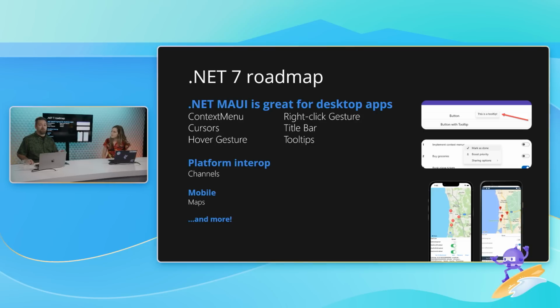On the platform side, for our twinsies, what can we do to make it easier so you don't have to do type bindings and C# things that are really complex? Makes my head hurt. Yep. And then on mobile, we're giving you maps. So as you can see, we've got some screenshots here.